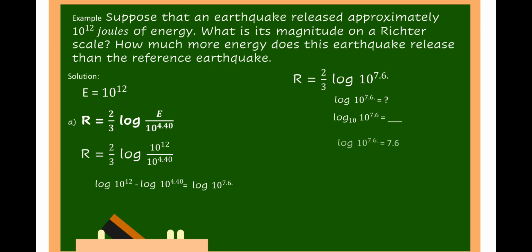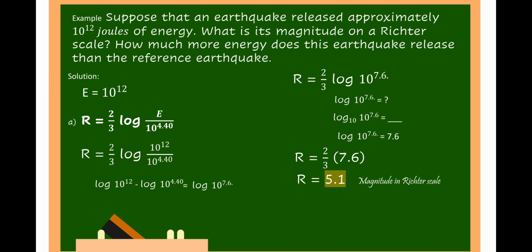That is equal to the exponent 7.6. So therefore now, R is equal to 2/3, wherein log of 10 raised to 7.6 is 7.6. Multiplying 2/3 times 7.6, we have 5.1, wherein 5.1 is the magnitude on the Richter scale.